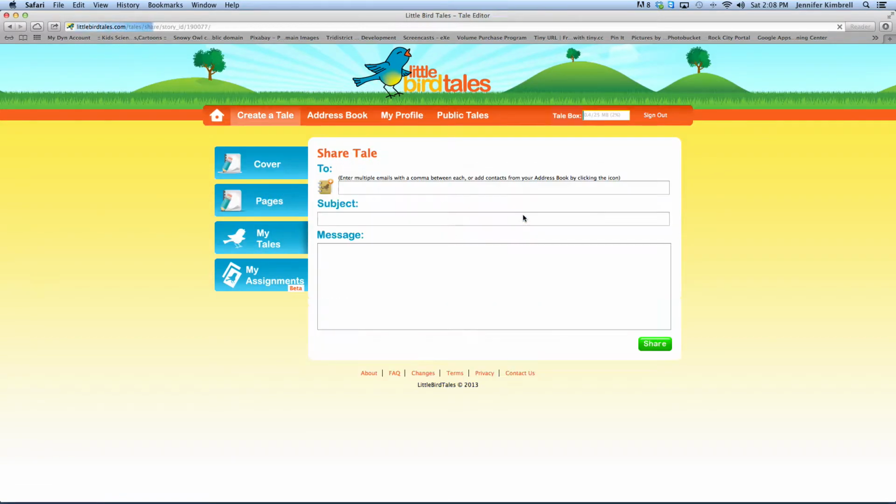It says share, and it says enter multiple emails with a comma or add context from your address book. So you could share a tail, but since I didn't really give email addresses, the only way I could share this is if, like, a kid could share it to their parents if they had their email address, so that would work, which is nice. I'm trying to think of how the kids could share to each other without an email address, so I'll have to think about that one.